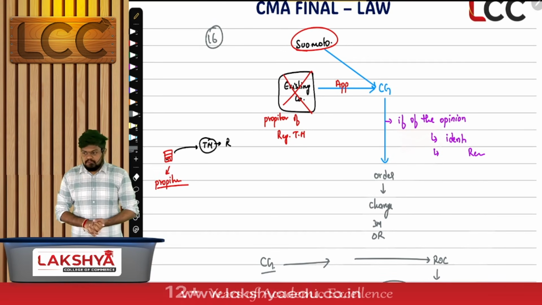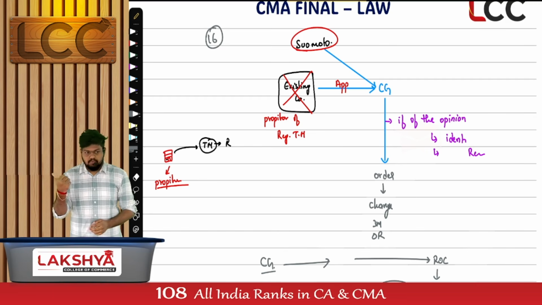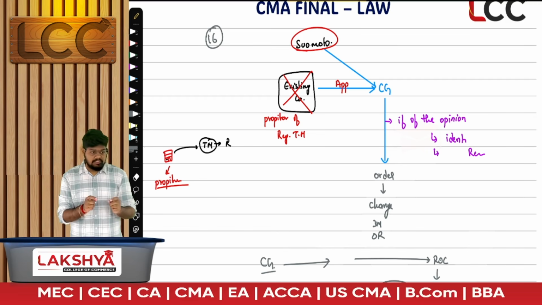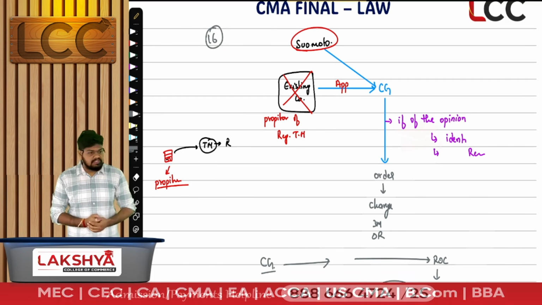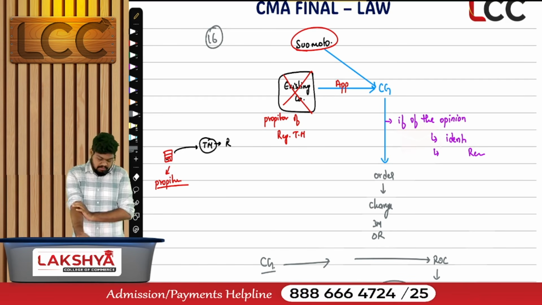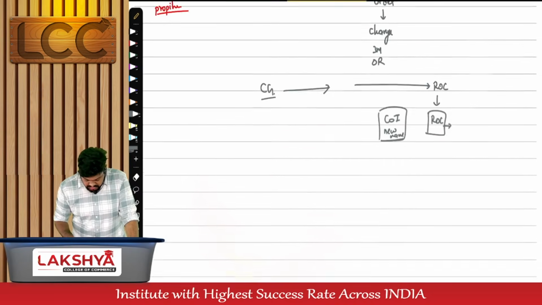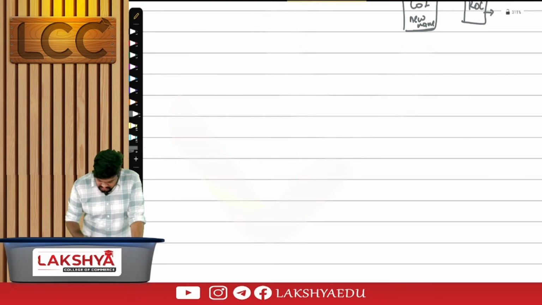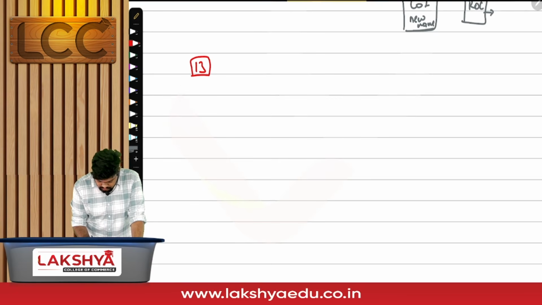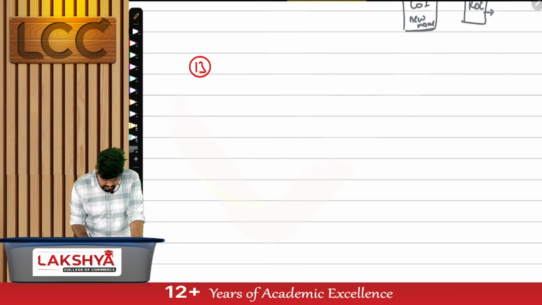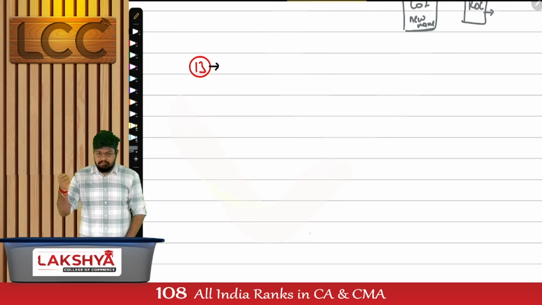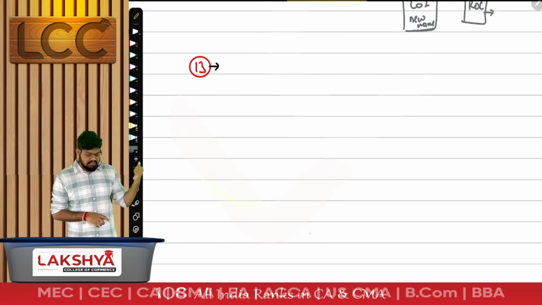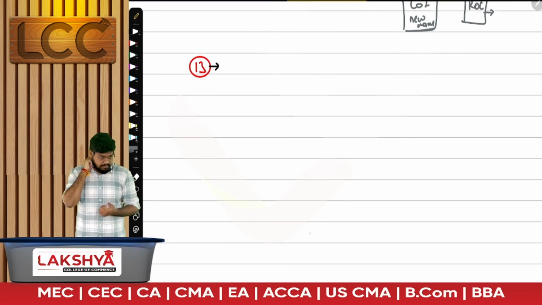Fine. What is left out? Alteration. We have done a part of section 4 which is cancellation. Now section number 16 which is a topic for rectification. Now what is left out here is alteration. I'm going in bits and pieces. We have not completed section 4 completely. 16 is done. 13 will have a part of it discussed now.